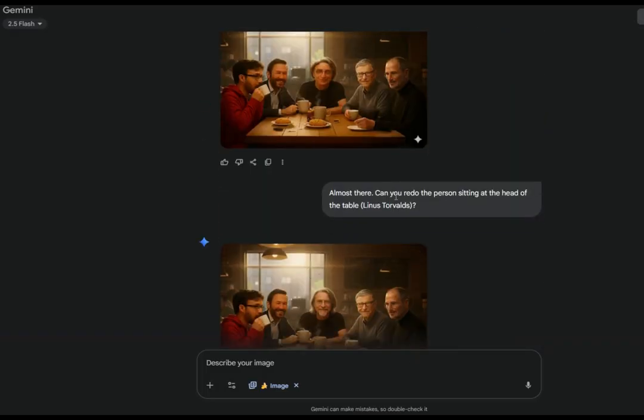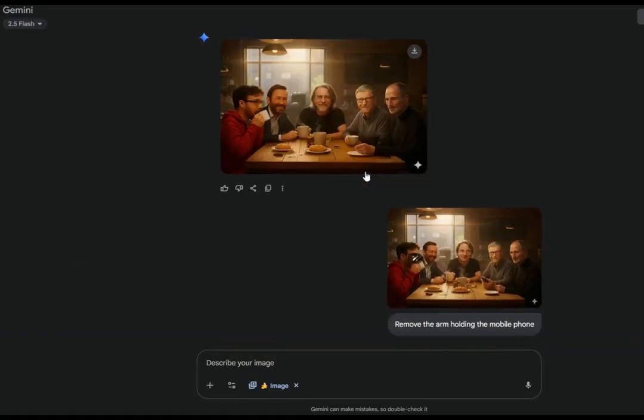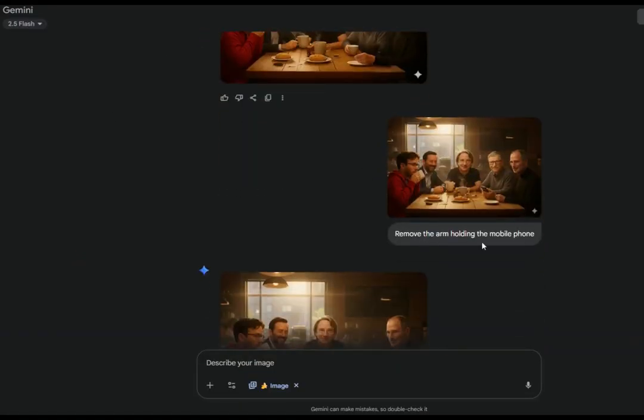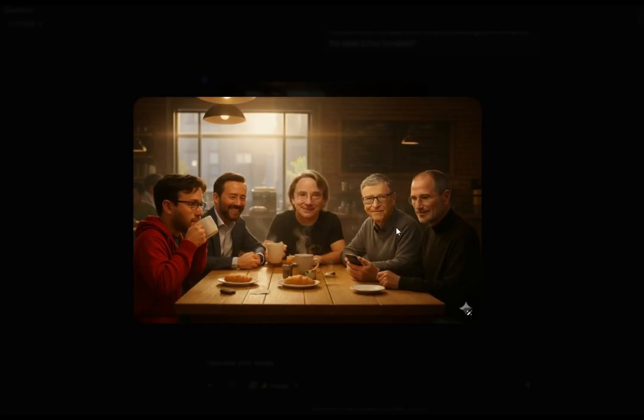So I scrolled down and said, almost there. Can you redo the person sitting at the head of the table, Linus Torvalds? And it created me a totally new face, which again didn't look like Linus Torvalds. Scroll further down, I said remove the arm holding the mobile phone, because the mobile phone came back somehow from another image. At least I tried to upload that image again and asked them to remove the mobile phone.